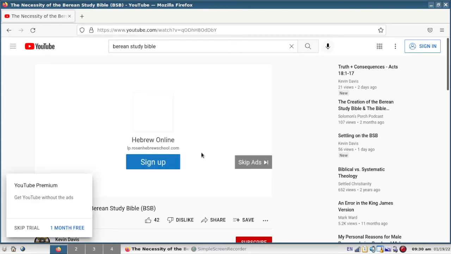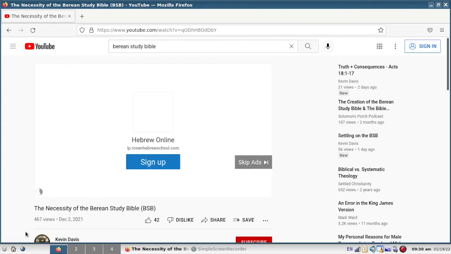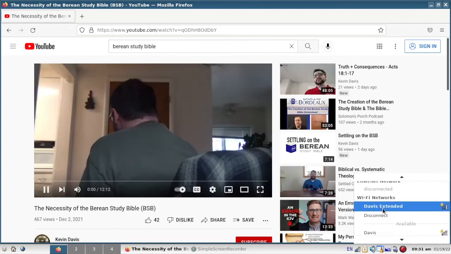It just feels so funny because I'm used to seeing all this stuff on my snazzy up-to-date MacBook, or even the up-to-date Linuxes. I feel like I'm looking at this in, like I said, Windows 98 or something. I think I'm not logged into the best internet. I might be logged into my extended one in the back room of my house and not where I'm at. Yep, that's the case. So let me see. I have to wait until my other internet shows up here.